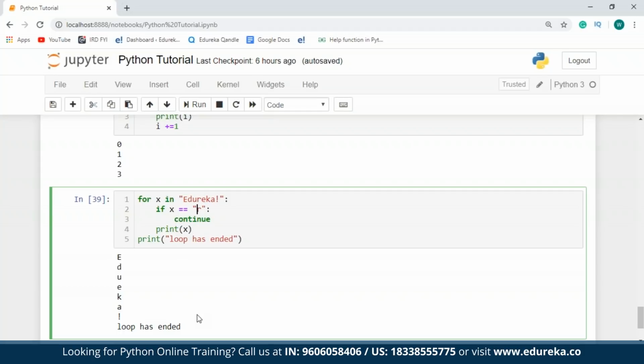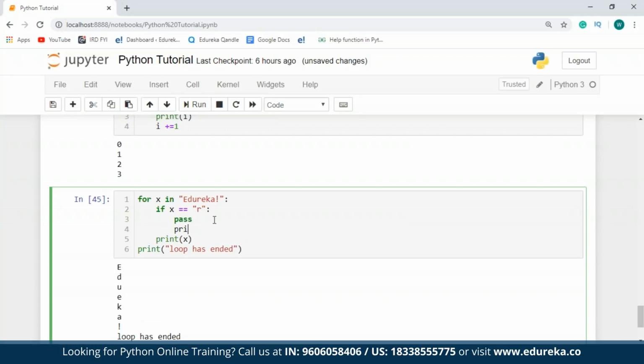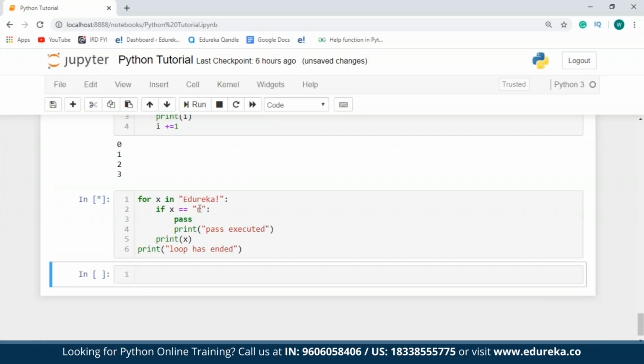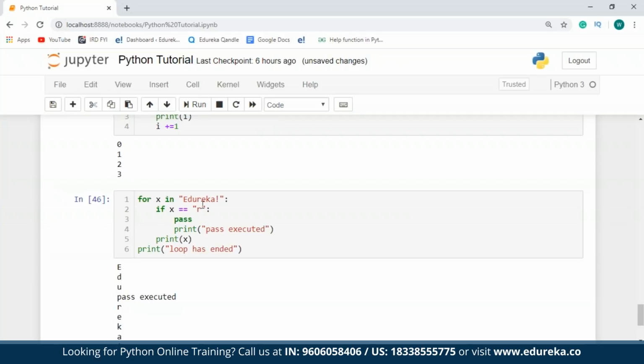So now talking about the pass statement. The pass statement is a null operation. It basically means that the statement is required syntactically, but you do not wish to execute any command or code. So in case I change this from continue to pass and add a print statement that is to be printed when r is encountered, I'll just say pass executed. As you can see, when r is encountered, this print statement is executed and then the loop continues.